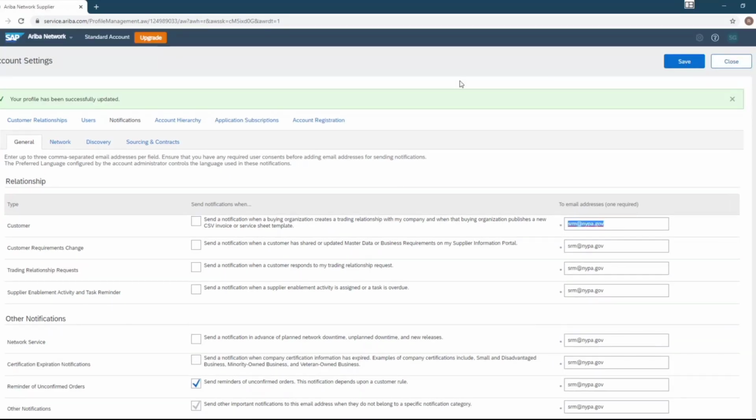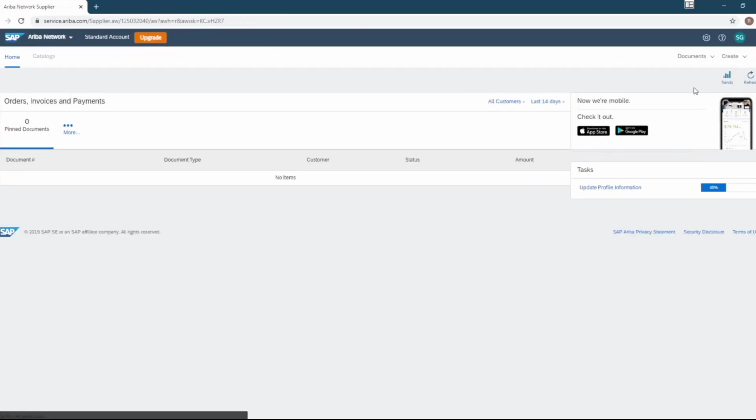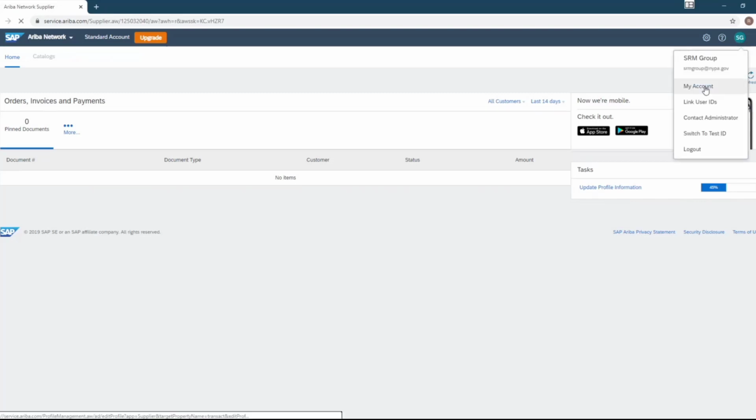And as you save everything in Ariba, you should see this green banner, and that lets you know that the system recognized your changes. Okay, we're going to close that. Now we're going to go over to this field here where it says account settings. This is your user account navigator, and it should have your initials there. So you select that, and we're going to go to my account.